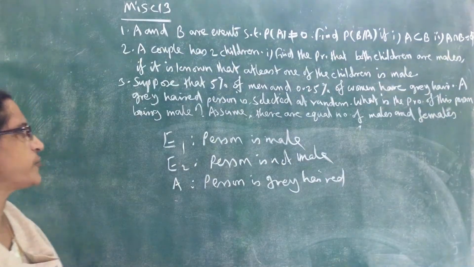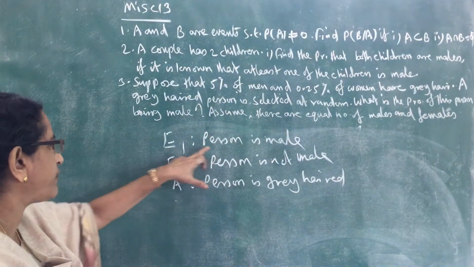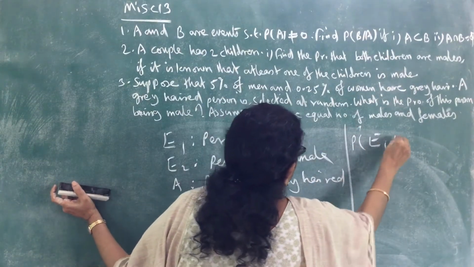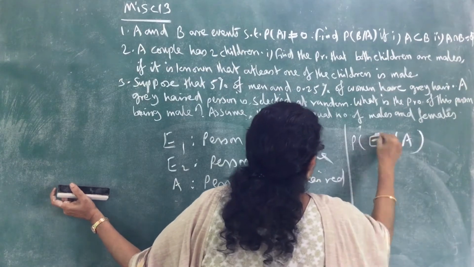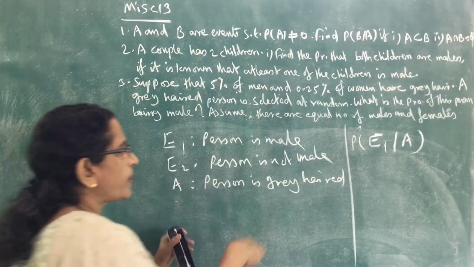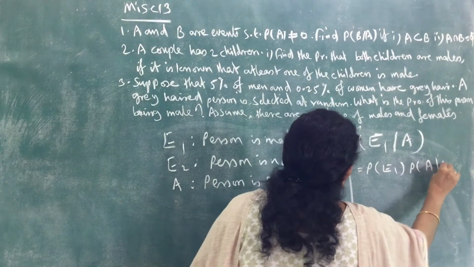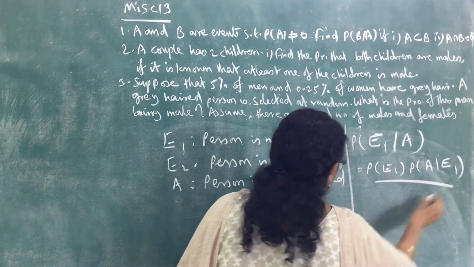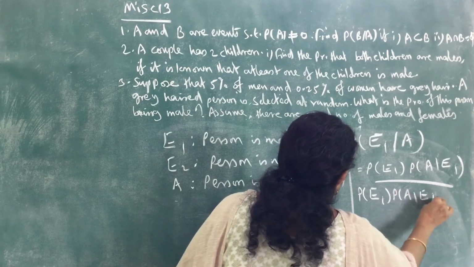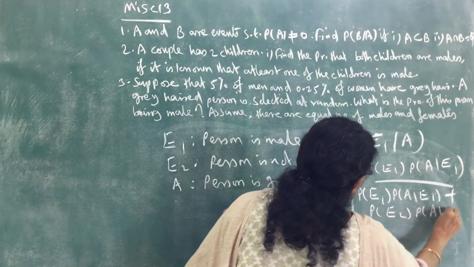Now what probability do we want to find? What is the probability of this person being male? So E1. We want to find the probability of E1 given A. Now what is the formula for probability of E1 given A? Probability of E1 into probability of A given E1, divided by probability of E1 into probability of A given E1 plus probability of E2 into probability of A given E2.